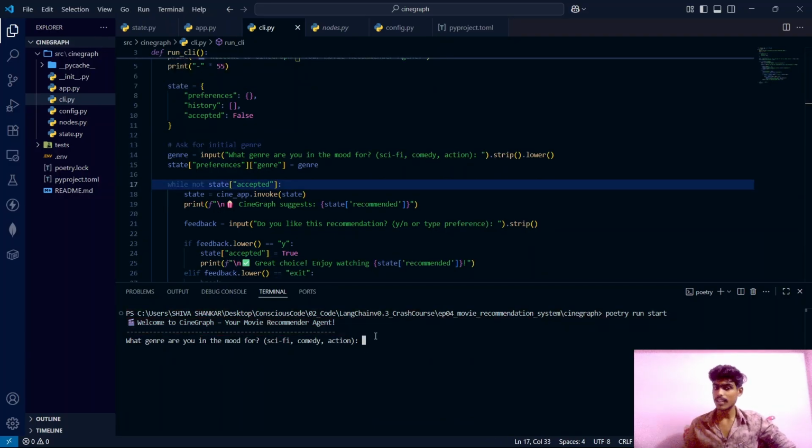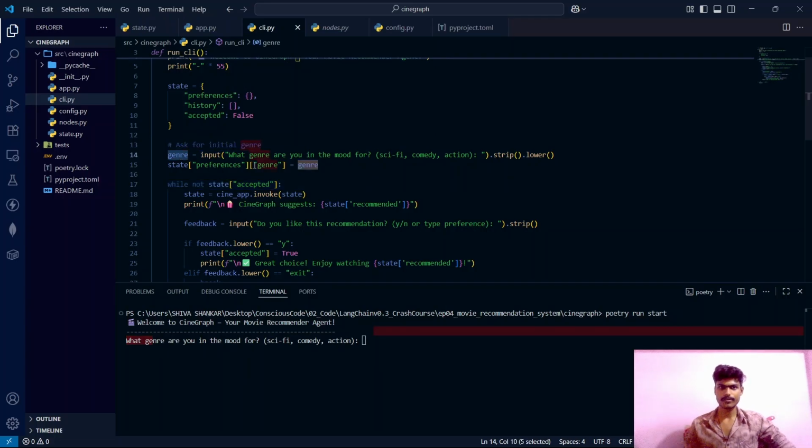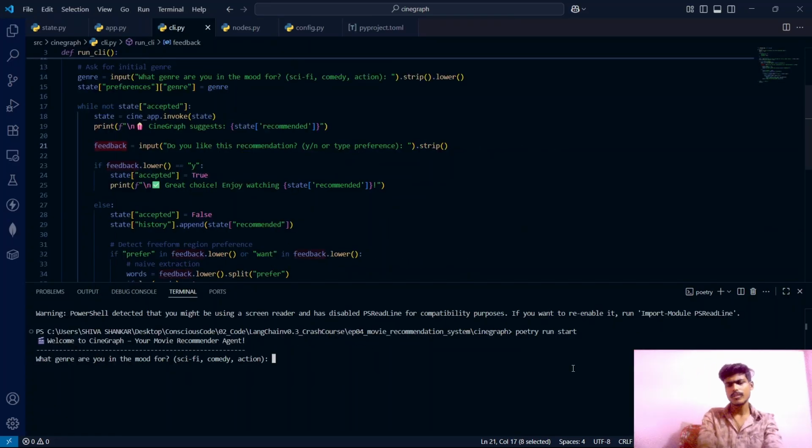And then the agent is taking the input from us and saving it inside the genre. Like input, what genre are you in the mood for? Sci-fi, comedy, action, or anything else? We can give our own genre, guys. Let's go with action.